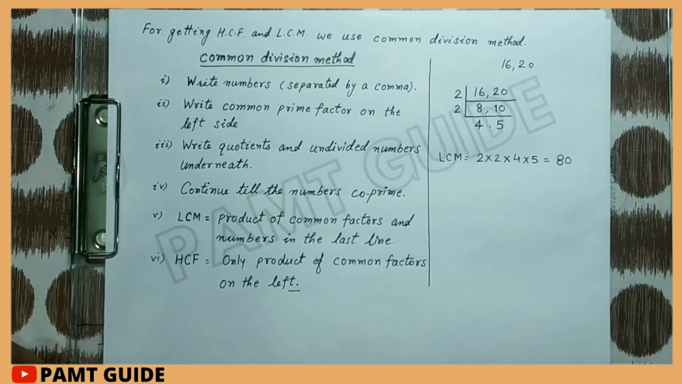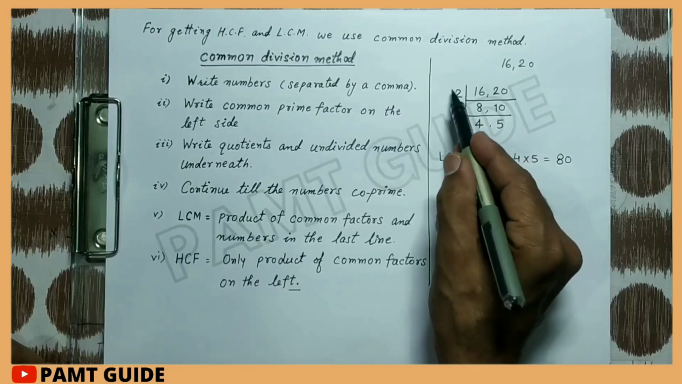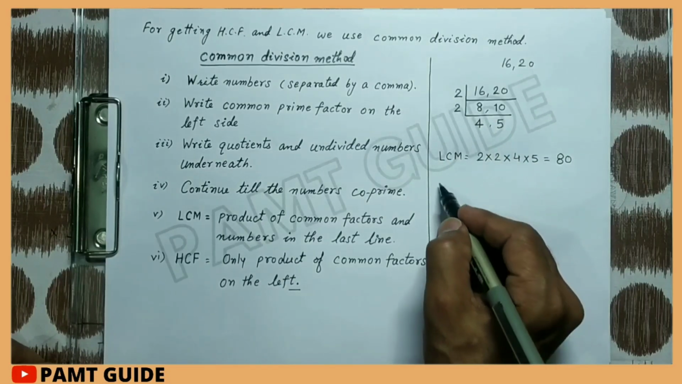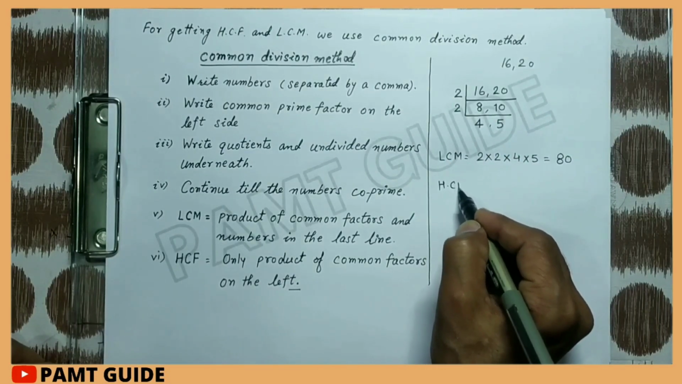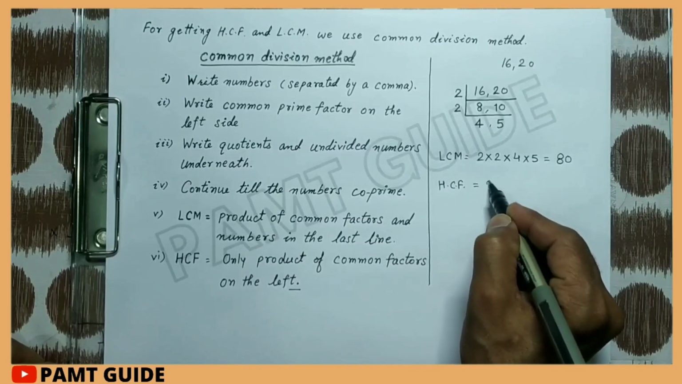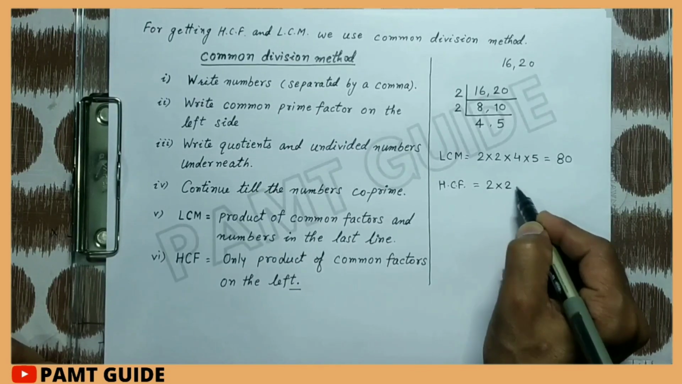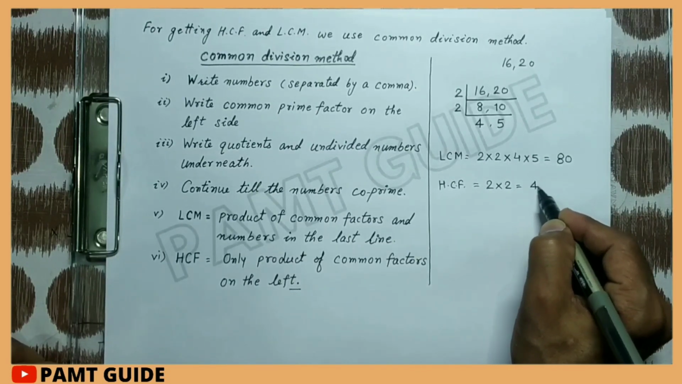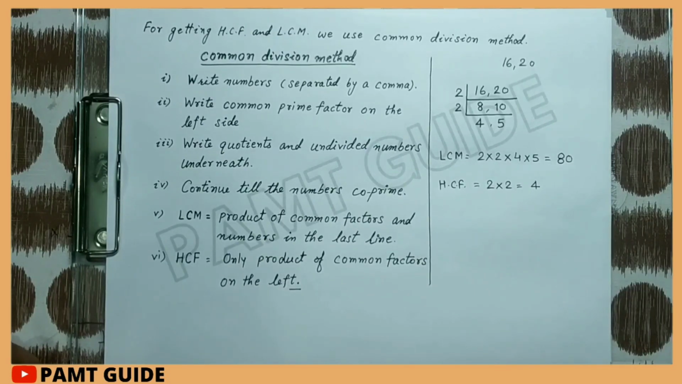But how does this give the HCF? The product of the factors on the left gives us the HCF. Left means 2 multiply by 2. So HCF is equal to 2 multiply by 2, that is 4. So this method gives us the LCM as well as the HCF of two numbers.